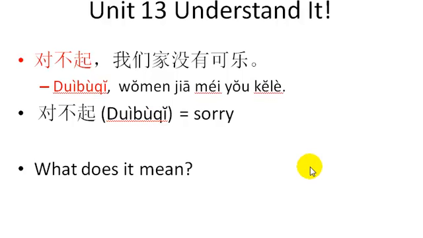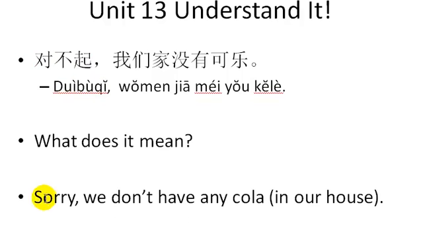Pause if you need some time. Sorry, we don't have any cola. And I put in parentheses in our house. Because this is very typical Chinese. 我家 or 我们家, our house. So in English, we would just say, sorry, we don't have any Coke. Sorry, I don't have any Coca-Cola. Or I don't have any tea.